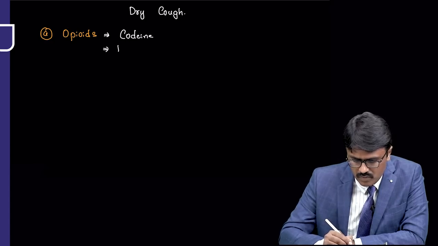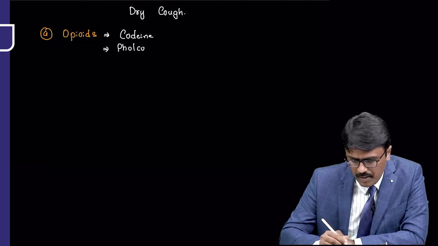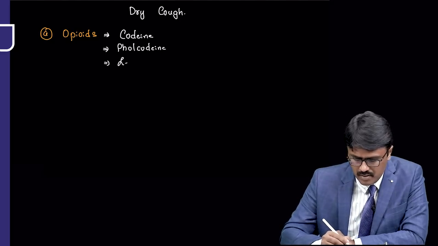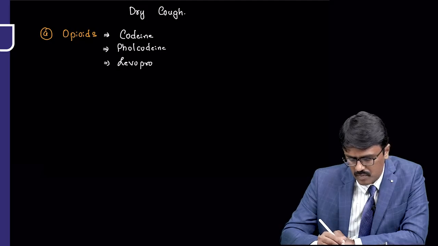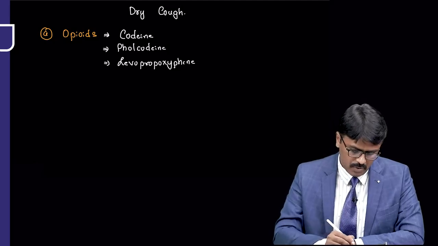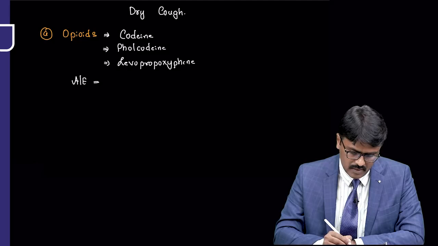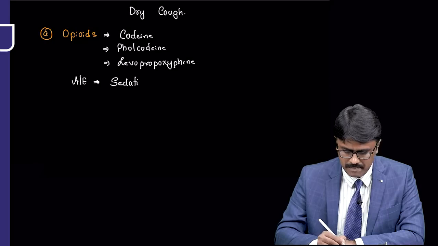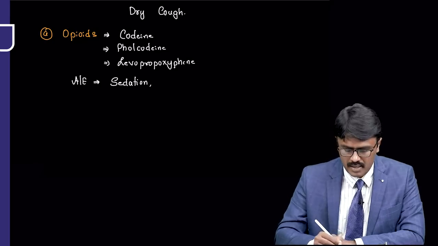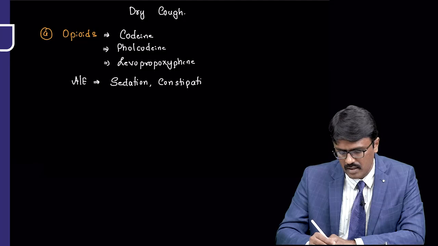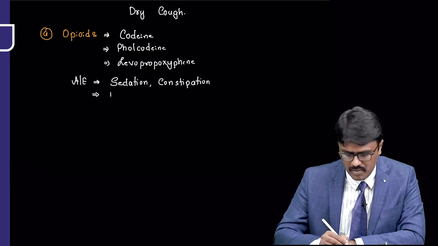and one more drug is called folcodeine, and one more drug is called levopropoxyphene. These are the opioids. But the drawback of opioids, if the patient takes them, are the adverse effects. Obviously, opioids will produce sedation. Second, they can produce constipation in the patient. And the patient may abuse these drugs.